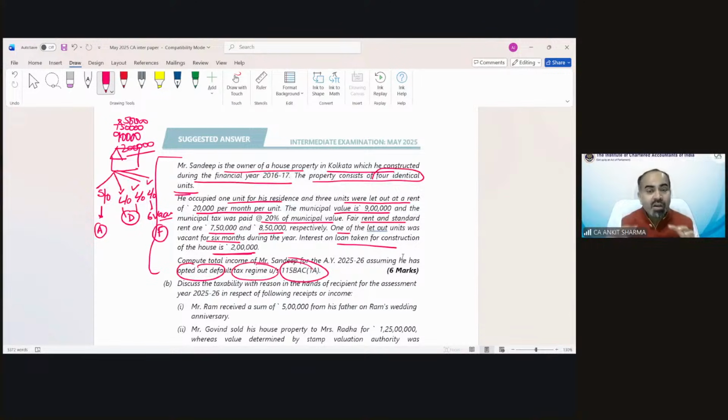We are solving a question from your CA Inter examination, May 2025 students. If you are able to understand this question without trying any example or test your knowledge questions, we are directly into the examination hall. And if you are able to understand the question, that is very interesting, because you did not revise the provisions and did not practice any question till now, but still you understand what kind of provision you need to apply. That's why I was saying house property is easy, and that's why I always say everything is easy.